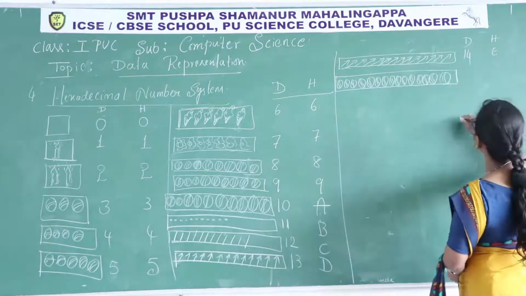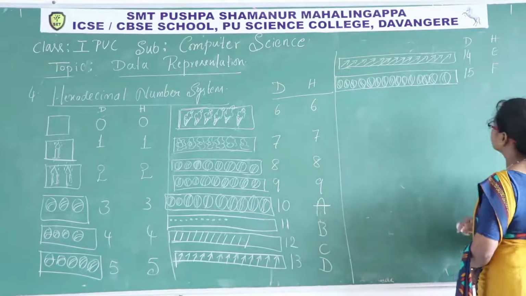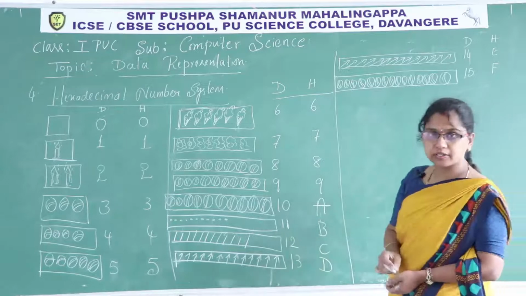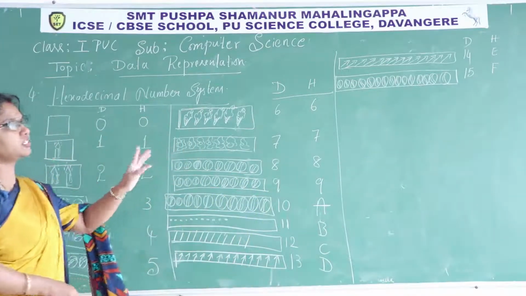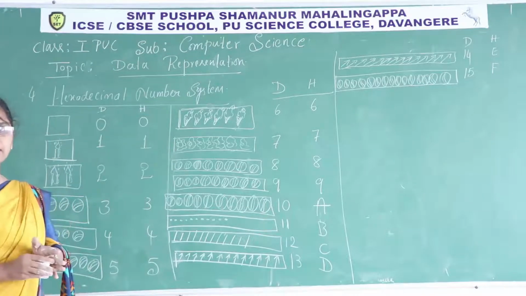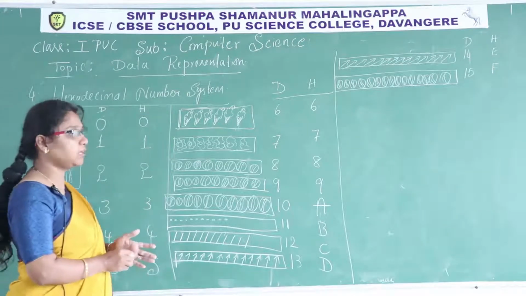How to write 15 in decimal? 1, 5. Here F. So in total, how many different digits have I written in hexadecimal? 16 different digits are there. These are the standard face values available in the hexadecimal number system.